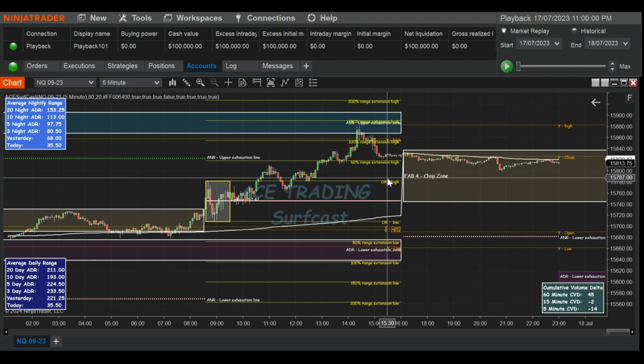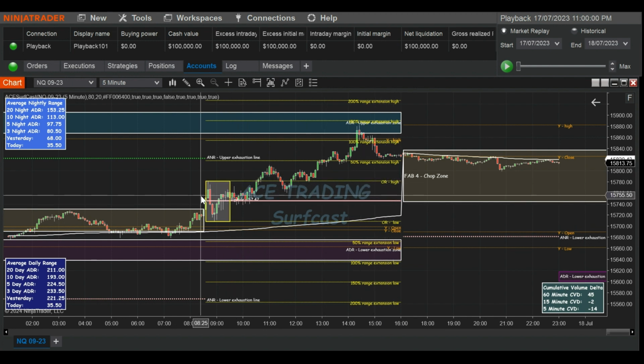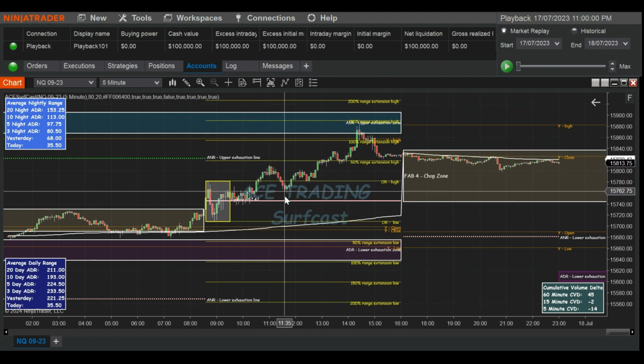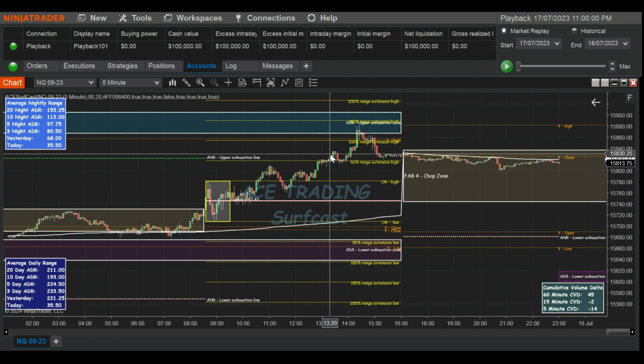So now once we've broken our opening range high and we have our riptide value, we can then start to see that it's going to test a 50% range. Okay, it came back down, it tested it, kept going up, it even got up into the 100% range. Okay, it's a good indication. So I often like waking up in the morning over here in Australia, grabbing the last couple of hours of the day. What I'll do is I'll look at these kind of values and go, okay, has it hit our ADR upper exhaustion zone? So we spoke a bit before about the ADR upper exhaustion line.